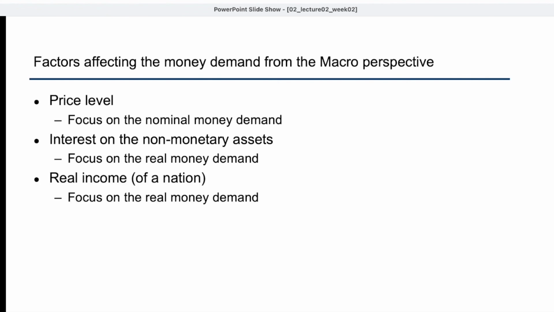Finally, the last factor that affects the money demand is the real income of a nation. When the real income is higher, then people will probably consume more as well. Therefore, when there are more consumption needs, people will hold more money for purchasing purposes, because the purpose of holding money is for transactions. When the income is higher, people have more transactions, then there will be more money circulated in the economy. So again, in here, we focus on the real money demand.